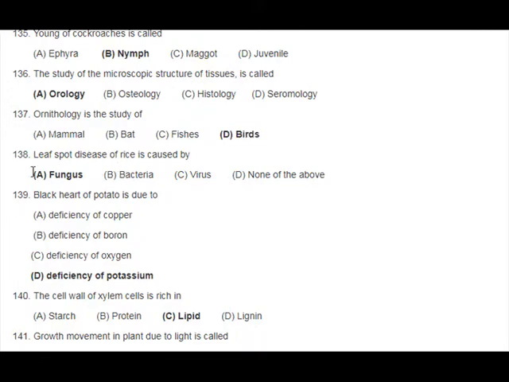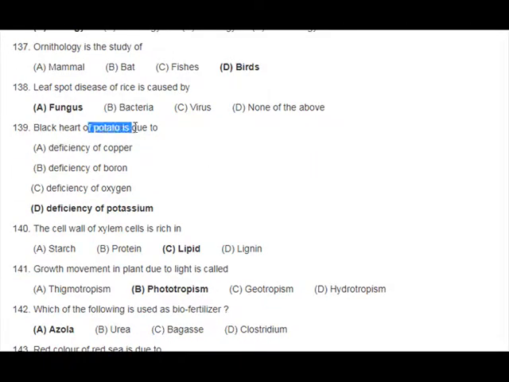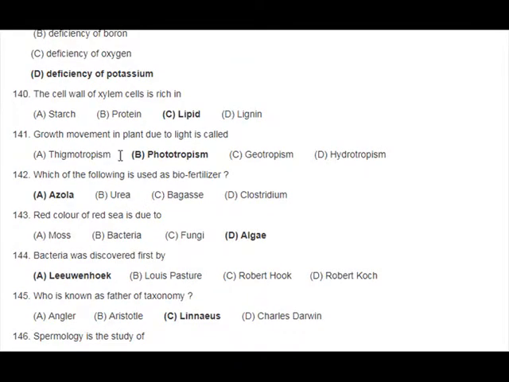B. Bacterial. C. Virus. D. None of the above. 139. Black heart of potato is due to: A. Deficiency of copper. B. Deficiency of boron. C. Deficiency of oxygen. D. Deficiency of potassium. 140. The cell wall of xylem cells is rich in: A.